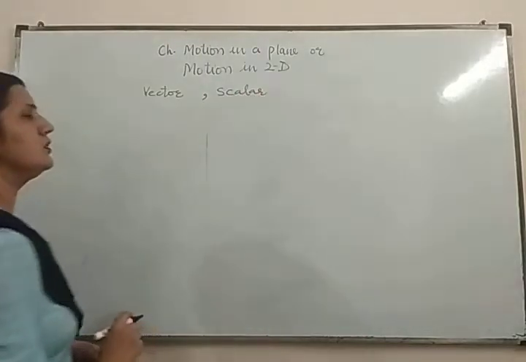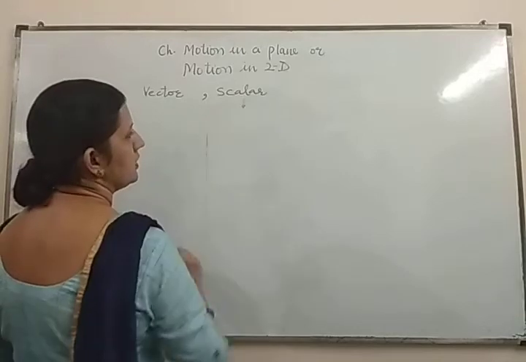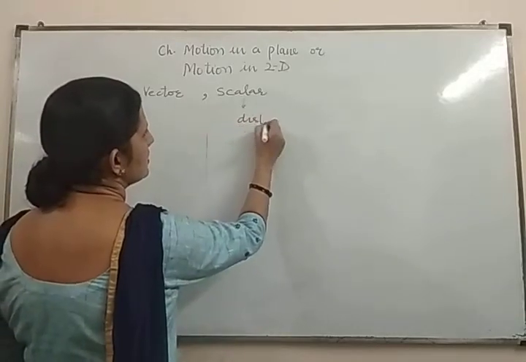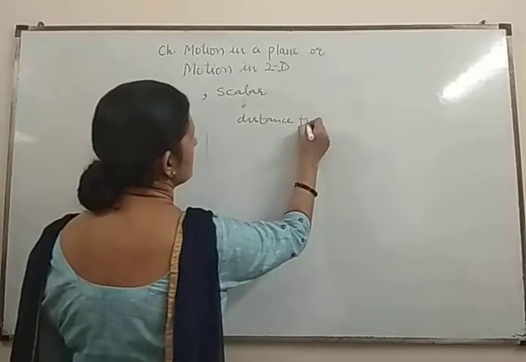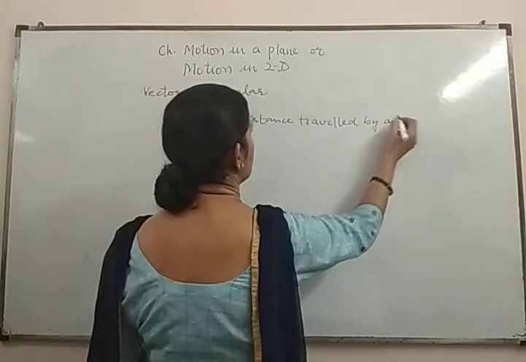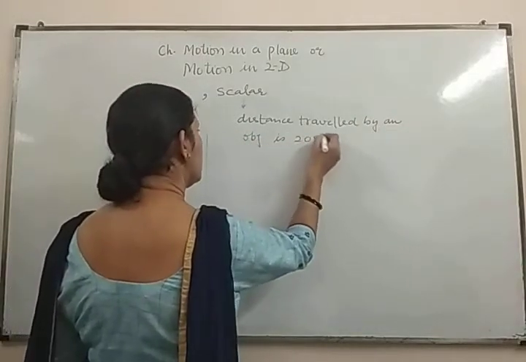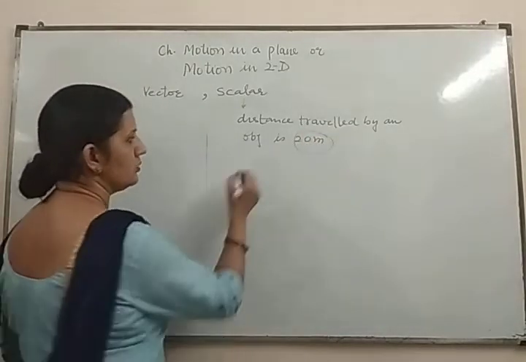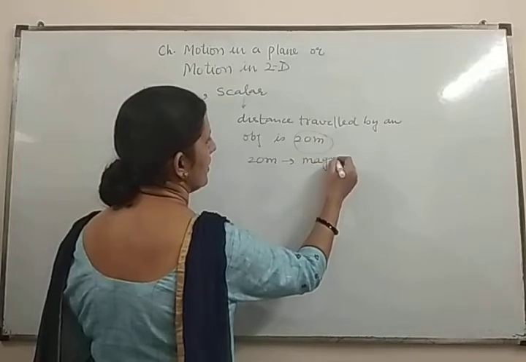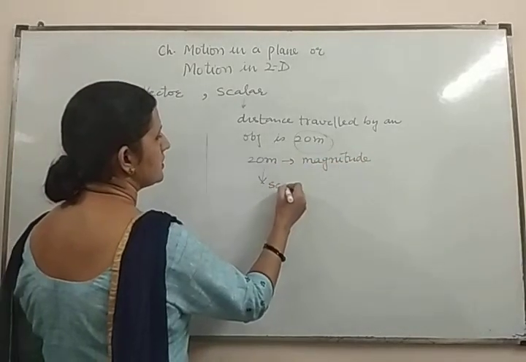In class 9th, dear students, you have studied about the scalar quantity. Suppose the distance traveled by an object is 20 meter. Here this numerical value, this 20 meter, is known as magnitude, and the magnitude is the scalar quantity.